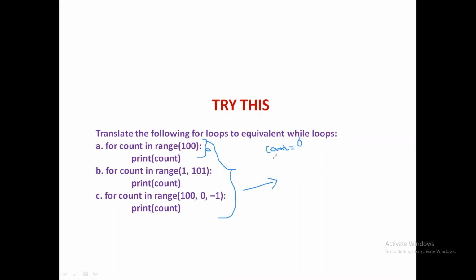And then the condition is while, up to 99 it should produce, so count should be less than 100. So while count less than 100, that should be the condition, followed by a colon, and we are going to print count.